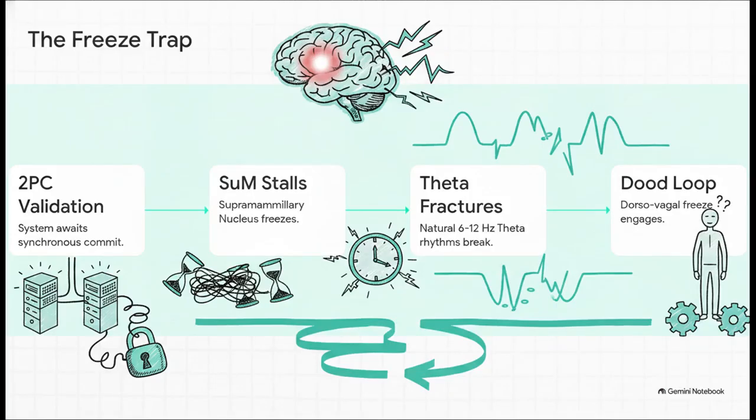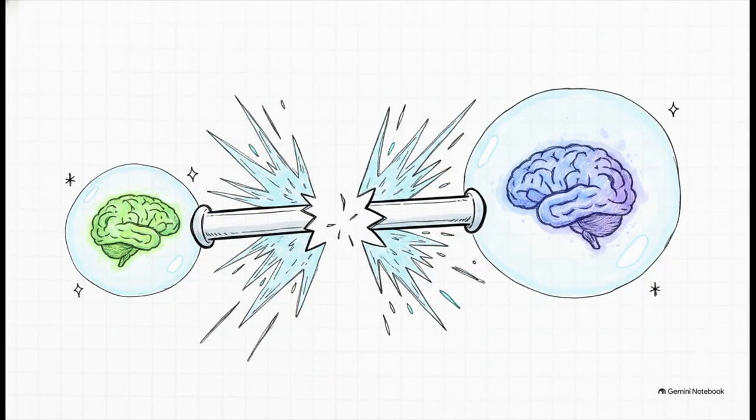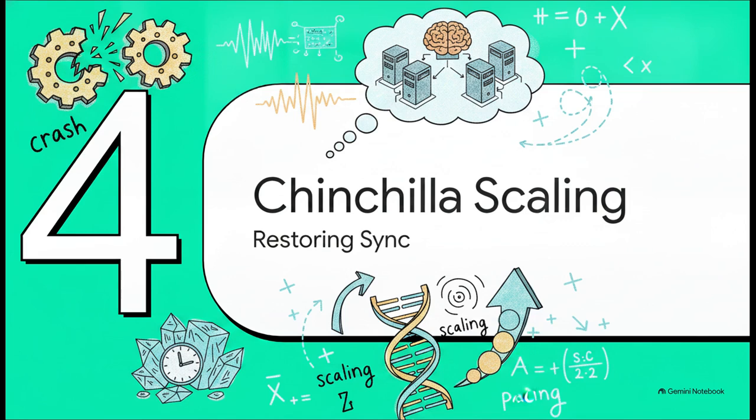Without synchronized execution, the whole pipeline collapses into a blocking two-phase commit, or 2PC, trap. In a biological system, waiting infinitely for this synchronous validation stalls your supramammillary nucleus, or SUM. Your natural 6 to 12 Hz theta rhythms completely fracture, and you're plunged into a paralyzing dorsovagal freeze, famously referred to in these models as the dude loop. And while you're trapped in that dorsovagal freeze, node Z, Tom Hennigan, remains an isolated, totally unreached attractor. Your local connectome is paralyzed, disconnected from the global attractor, just hanging there in a state of high-latency limbo. So, how do we fix this?